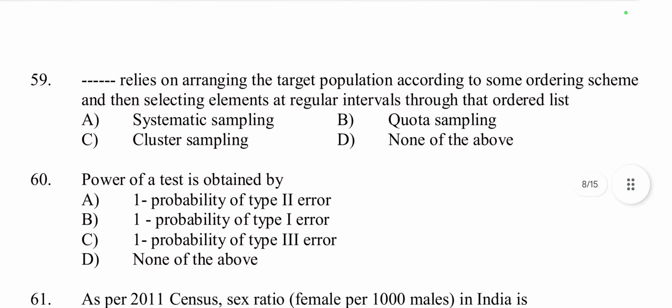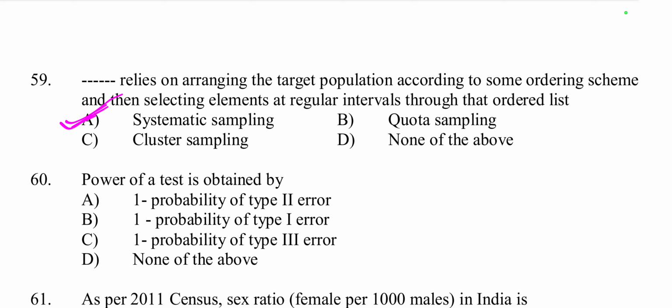The next question: dash relies on arranging the target population according to some ordering scheme and then selecting elements at regular intervals through that ordered list. Systematic, quota, cluster? That is called systematic sampling. Just let me discuss systematic sampling. In systematic sampling, it involves listing the population, choosing a random starting point, and then selecting every nth element. It is structured and easier than simple random sampling.